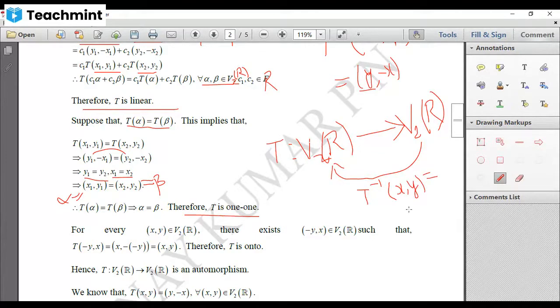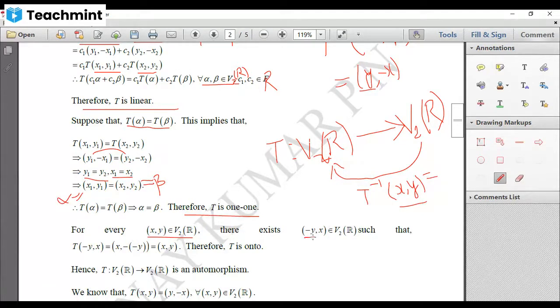Then it becomes onto: every element of V2R which is of the form ordered pair x comma y must have image in V2R domain. Now let me take ordered pair x comma y belongs to V2R. And remember, x and y are real numbers. Any ordered pair which is of the form x comma y, where x and y are real numbers, comes in V2R.